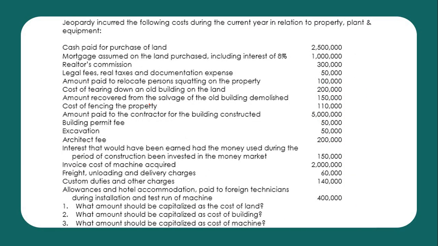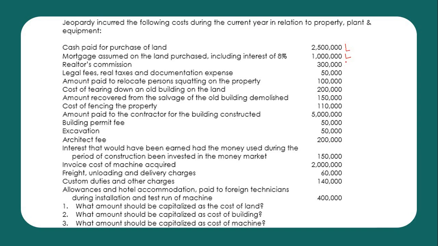So another problem is this one. So you need to get the cost of the land, building, and machine. Okay, let's start with cash paid for purchase of land. Of course, this is part of the cost of the land. Mortgage assumed. Okay, assumed by the buyer. Still, that is land.